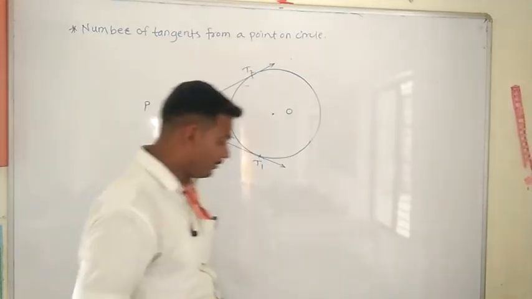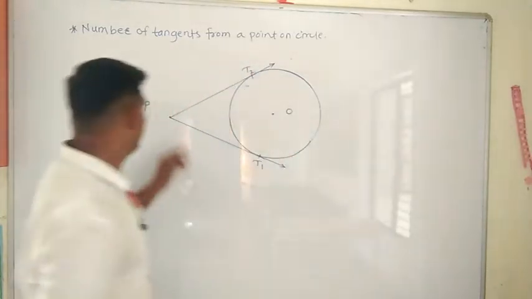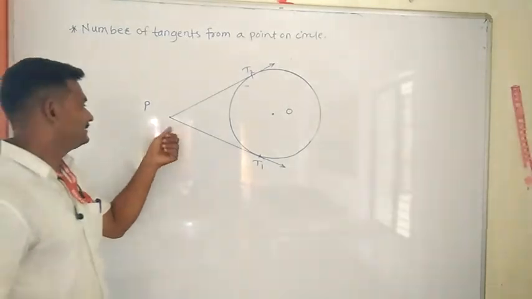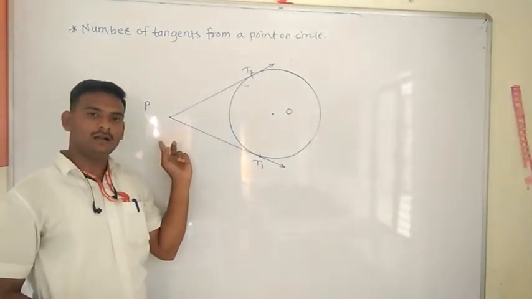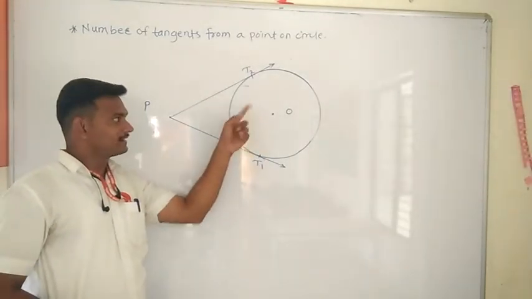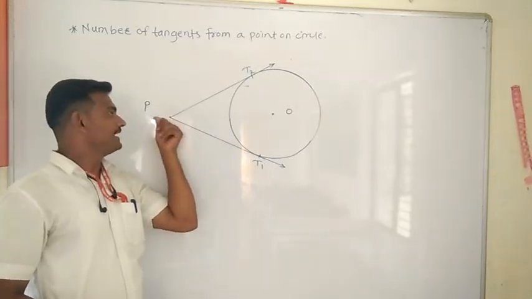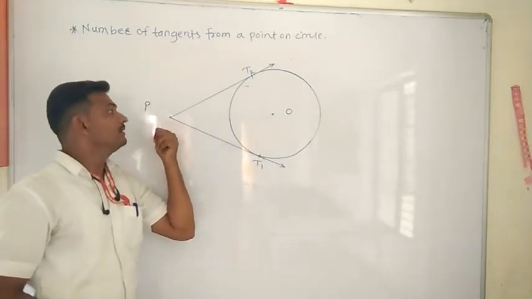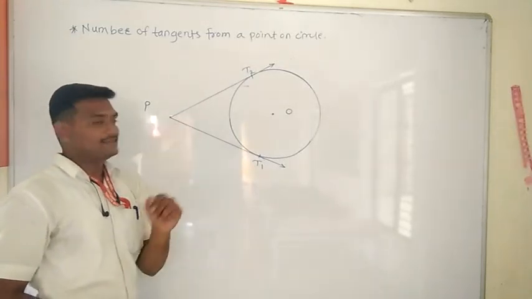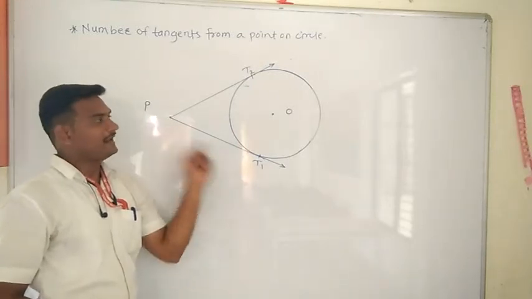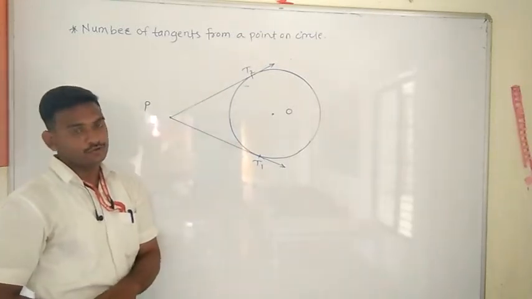Now, here we have taken the point P. That point P is external to the circle with center O. यह circle के बाहर ही है point P. If we take a point outside the circle, then we get two tangents, that is, one tangent is PT1 and another tangent is PT2.